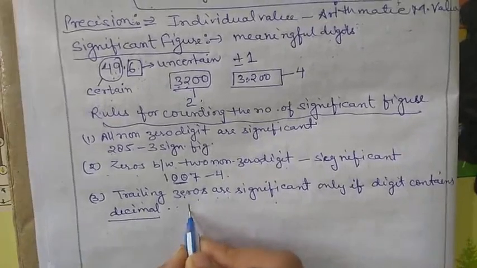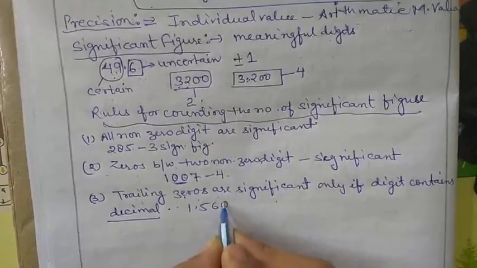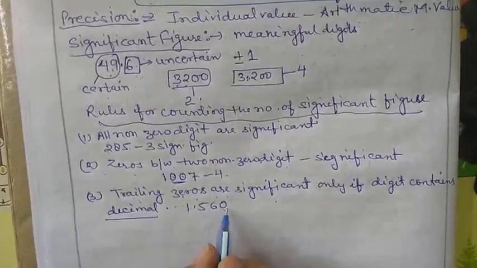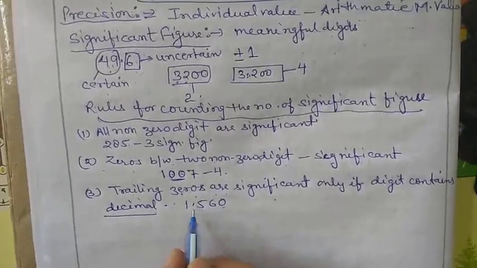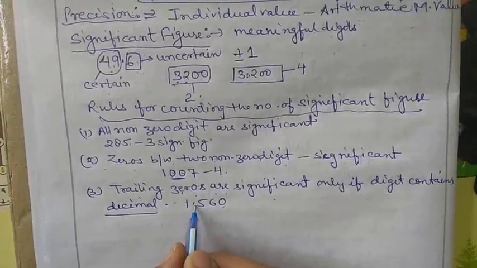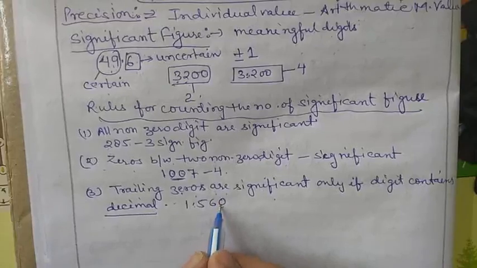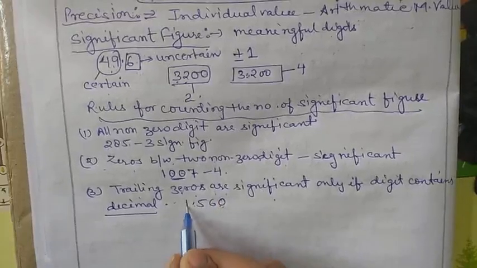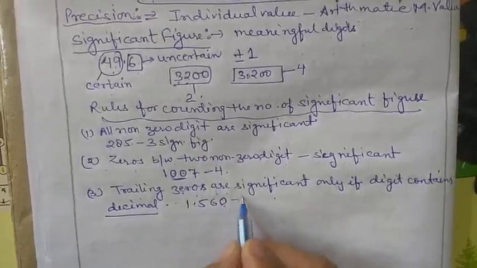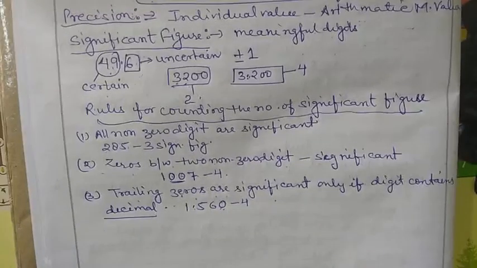For example, we have 1.560. It is a trailing zero, present at last and followed by the decimal point. Count the significant figures: 1, 2, 3, 4. 4 significant figures are here.